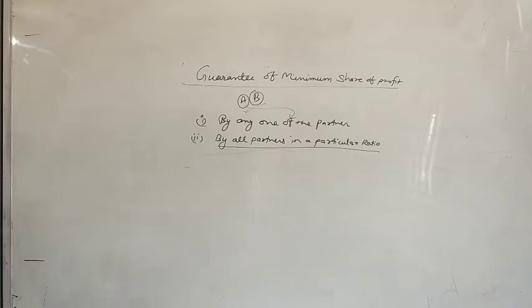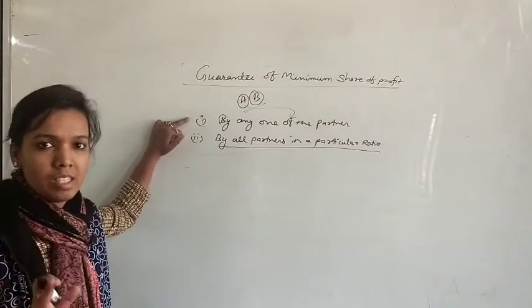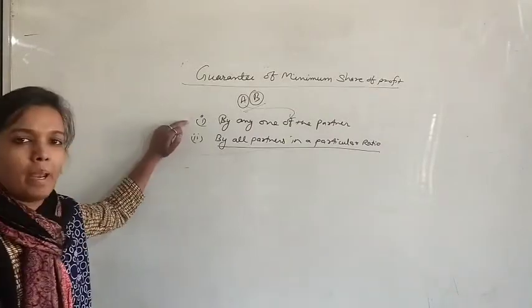So question number 69. A, B and C were partners in a firm. Their profit sharing ratio is 3:2:1. However, C is guaranteed a minimum amount of rupees 10,000 as share of profit every year. Means out of these three partners, C is guaranteed a minimum profit of rupees 10,000. Any deficiency arising on that account shall be met by A. This is according to the first condition, that if there is any deficiency in C's minimum profit, it will be met by only A.